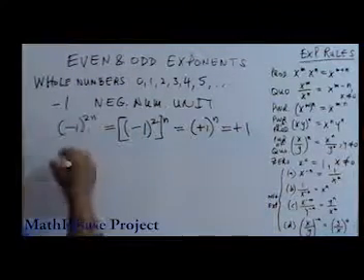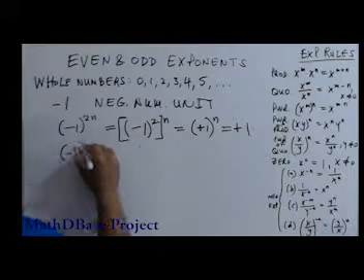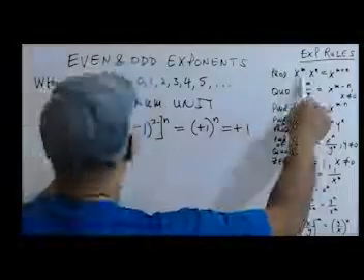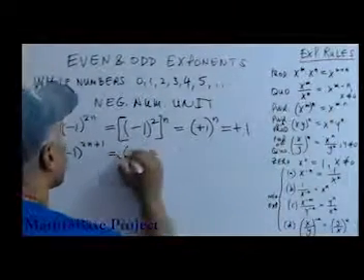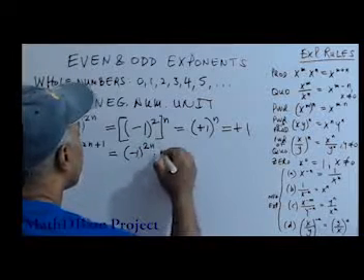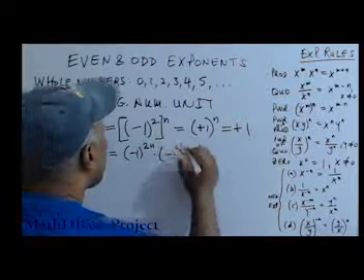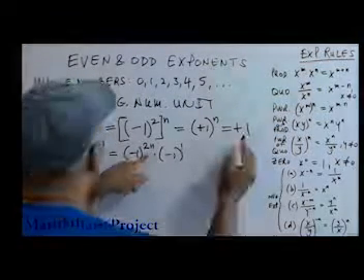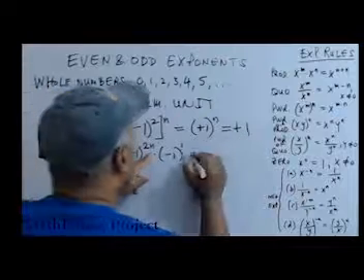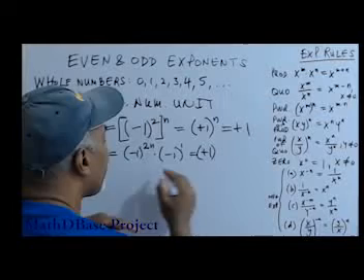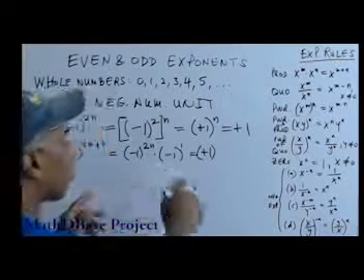Let's look at the other situation. Negative 1 to the 2n plus 1, for example. Now, we know from the product rule that this can be rewritten as -1 to the 2n times -1 to the 1, right? -1 to the 2n we saw already is +1. -1 to the 1 is the same as just -1 without the power.